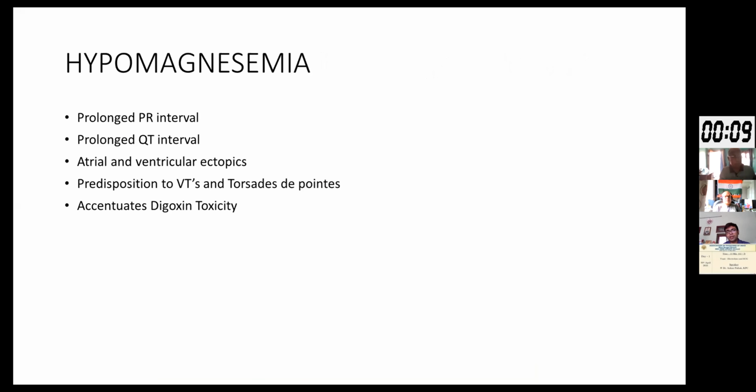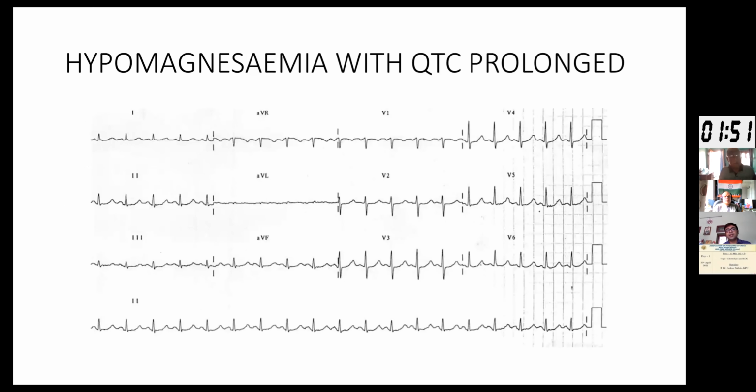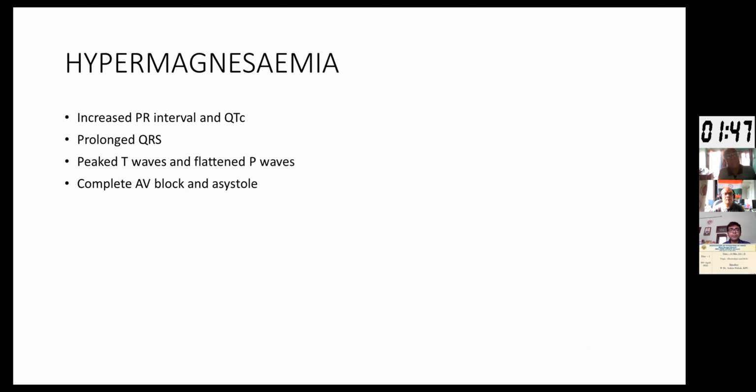To the last two electrolytes, starting with hypomagnesemia. Hypomagnesemia comes with a prolonged QT interval. There might be atrial and ventricular ectopics. Multiple ventricular ectopics might predispose to the development of ventricular tachycardias and torsades de pointes. Also, hypomagnesemia, like hypokalemia, accentuates digoxin toxicity. This is a case of hypomagnesemia with a prolonged QT interval.